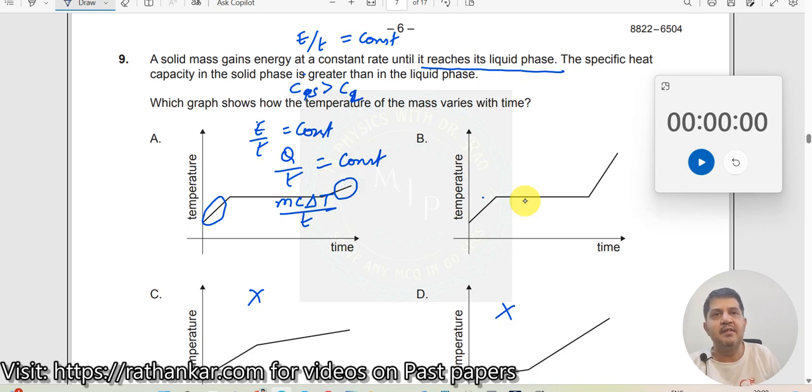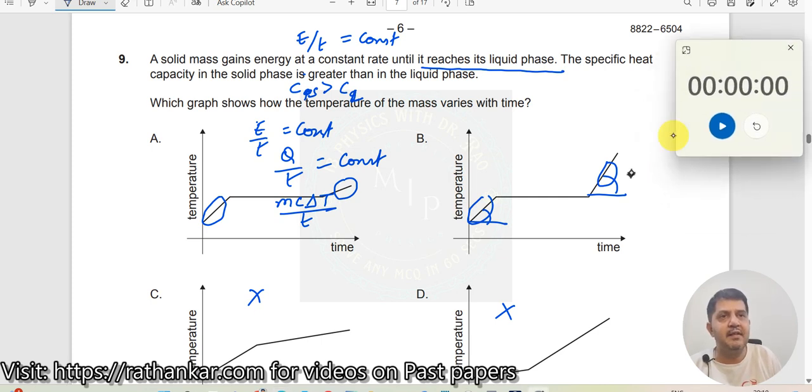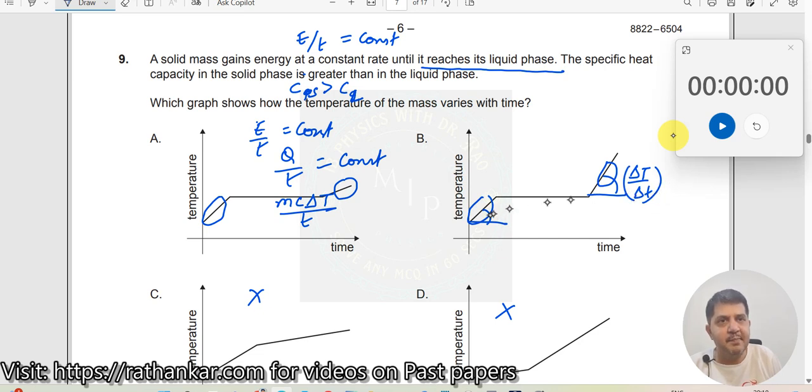Now you see, when you look at this slope here, because this is the one which helps you out. So take these two slopes over here. What do you observe? This makes a smaller angle, this makes a larger angle, which means what? The slope here, let me write delta T by delta T. So this is smaller, this is larger. This is your solid, this is your phase transition, this is your liquid, right? So delta T by delta T of liquid is greater than delta T by delta T of solid. I'll write like this over here.